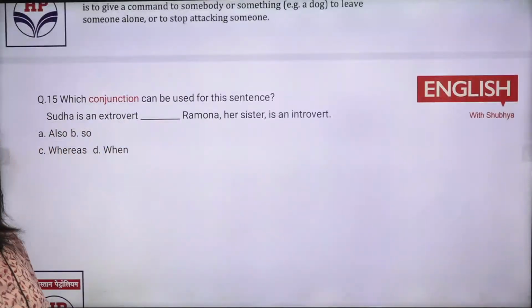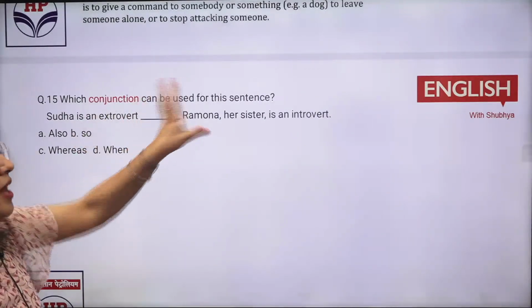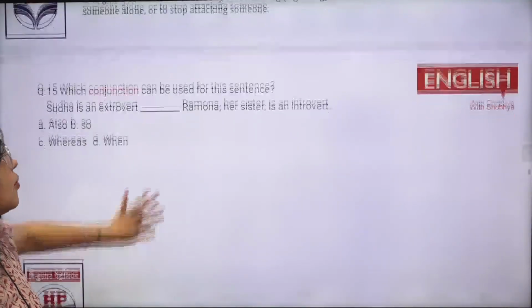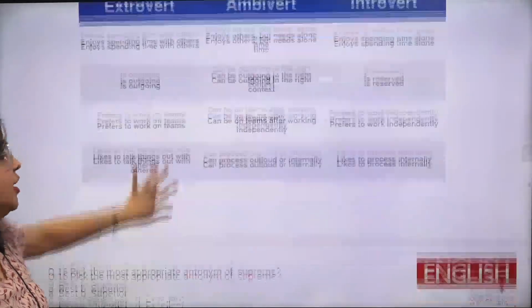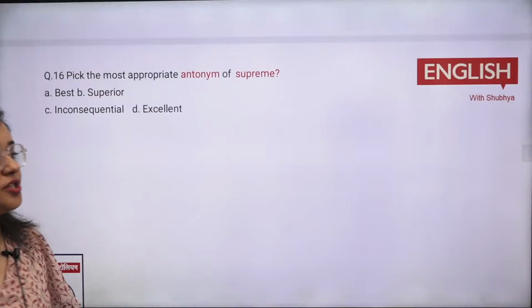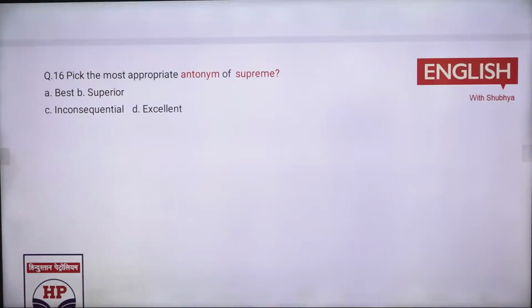क्वेश्चन क्या था आपका, एक एक्सट्रोवर्ट टर्म आई थी, that is why we discussed extrovert, introvert and ambivert. Suppose a question like this comes to you on ambivert next time, then at least you should be aware कि ambivert होता क्या है. So that is the way you need to do the questions. Not only practice the question, analyze the questions. And that is a trick. Once you start analyzing the question, you will be able to solve it.